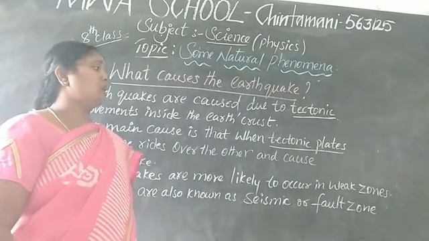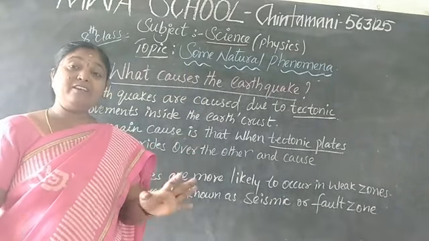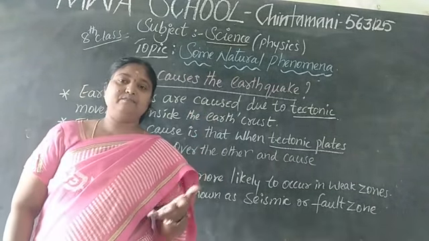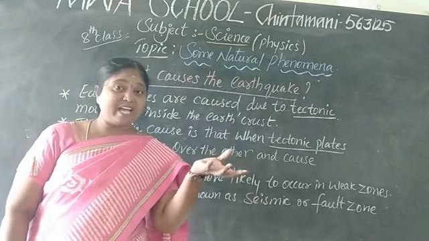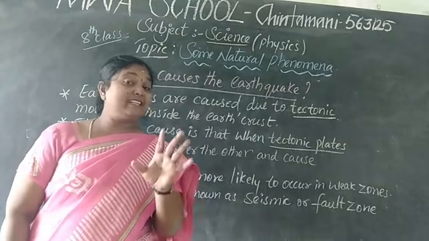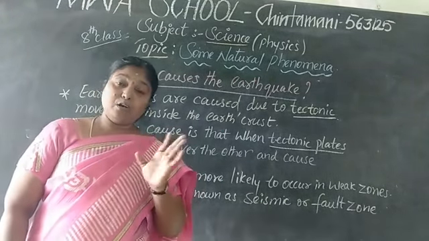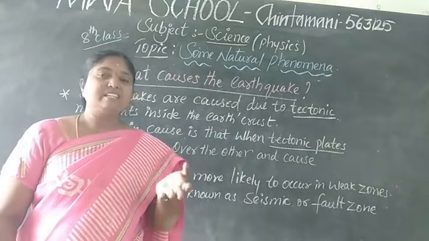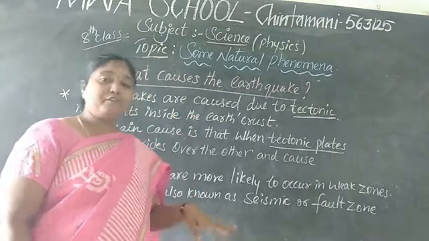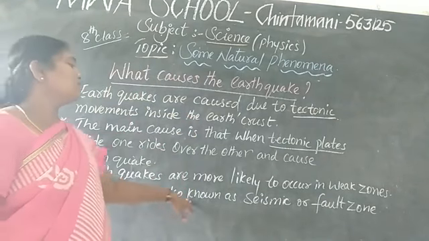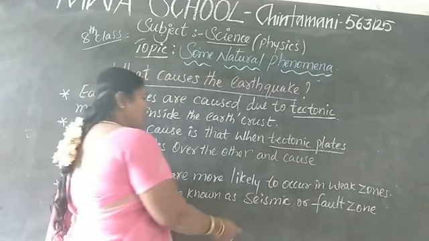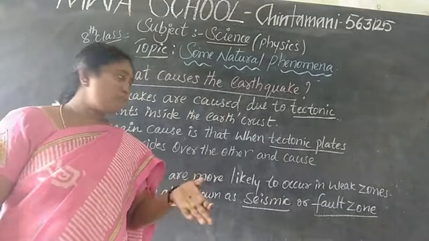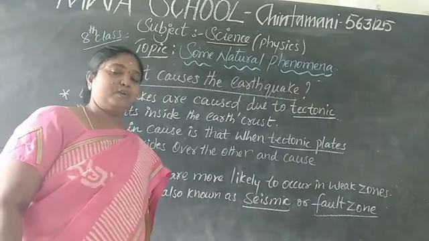Earthquakes are more likely to occur in weak zones. Especially in our country, on the north side, in Jammu and Kashmir and places like that, we have weak zones, and in those places we can see earthquakes. In the south there are some too, but compared to southern India, the north has more weak zones. These weak zones are also known as seismic or fault zones. What do we call the weak zones? We call them the seismic or fault zone.